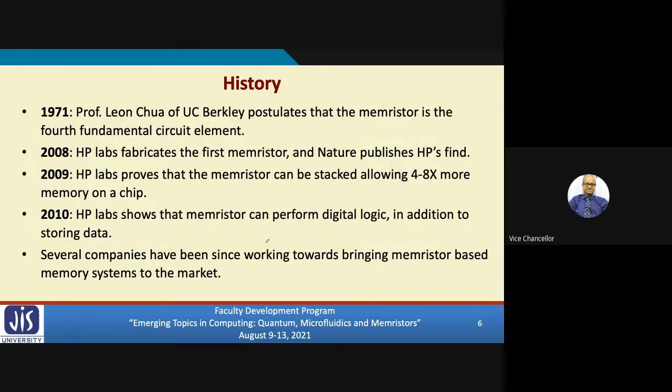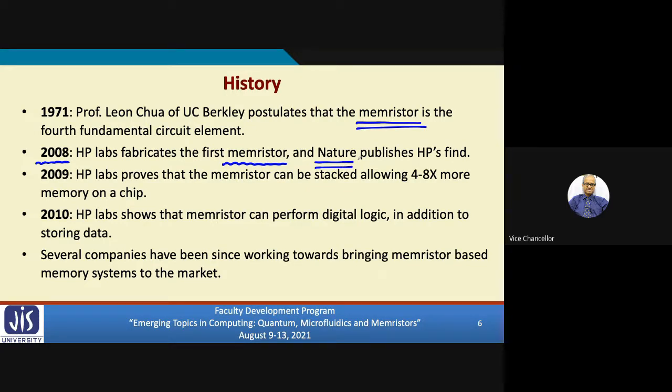As I said, it was in 1971 when Professor Leon Chua predicted the existence of a memristor. It is not that he discovered or fabricated the memristor. He mathematically and intuitively predicted the presence of the memristor. And about 37 years later, in 2008, some of the engineers in HP Labs accidentally fabricated a device which exhibited the properties of a memristor. This finding was also published in the famous journal Nature.